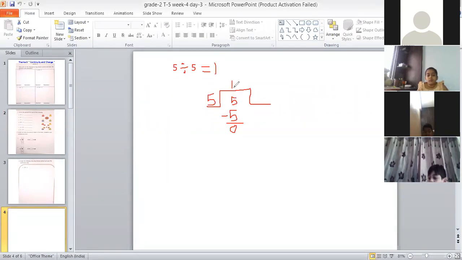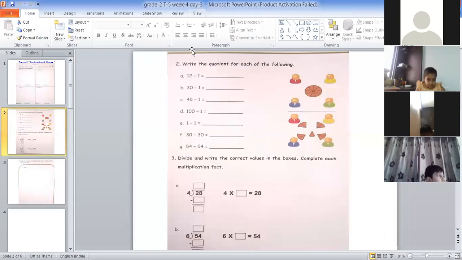So always remember this thing. Whenever you are dividing a number by itself, you will get answer 1. And if you are dividing any number by 1, you will get the number itself. Okay? Fine. So these were the two things.